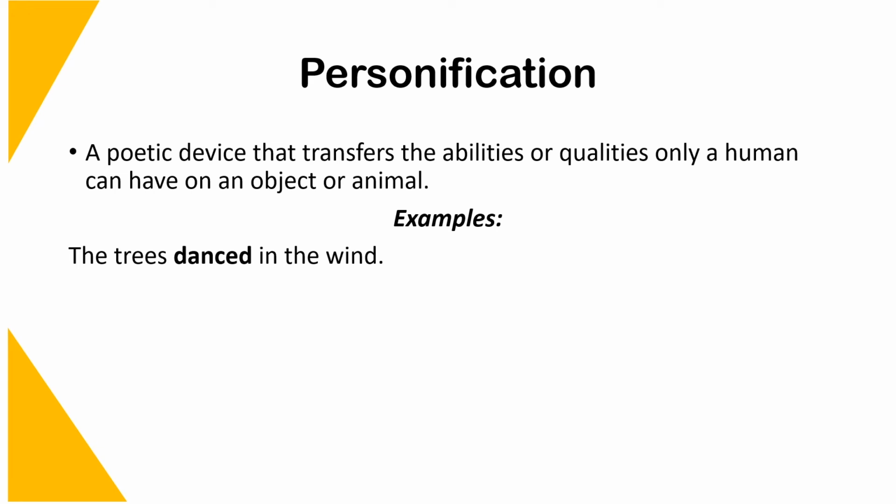However, here the trees are said to have danced in the wind. The movement of the trees is due to the strong wind that makes them look like they are dancing. Perhaps they are also moving rigorously. This comparison makes it seem as though the trees have emotions because they are dancing. And this is what personification does. It transfers human attributes to objects or animals.